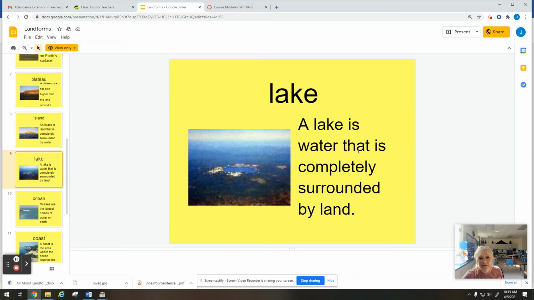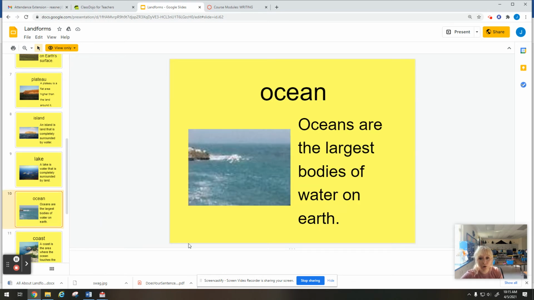Lake. A lake is water that is completely surrounded by land. So we live in the best state to find lakes. There's lakes everywhere. I think they said you can go to a lake within a half hour, right? Anywhere in Michigan. So we have the Great Lakes, and then we know that we're surrounded by water, and that lake's surrounded by land.